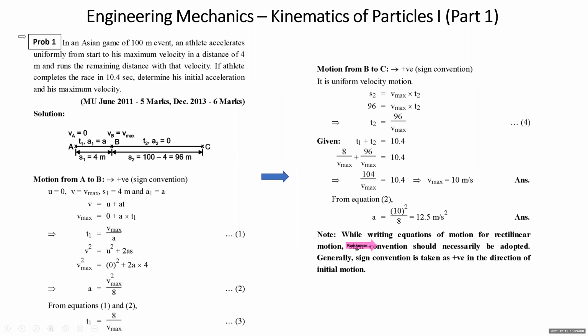Now, the first problem, let's first read it. In an Asian Games 100-meter event, an athlete accelerates uniformly from start to his maximum velocity in a distance of 4 meters and runs the remaining distance with that velocity. If the athlete completes the race in 10.4 seconds, that means total running time is 10.4 seconds, determine his initial acceleration and his maximum velocity.